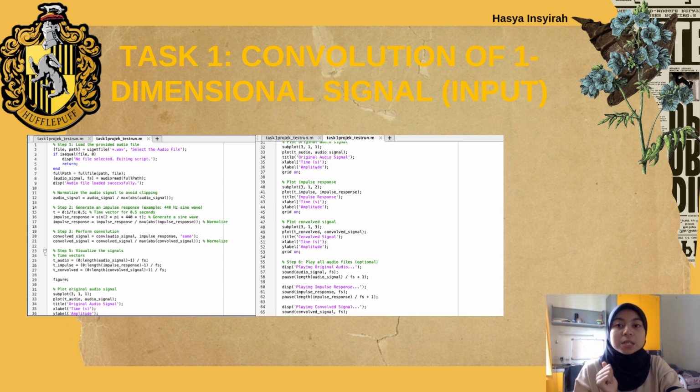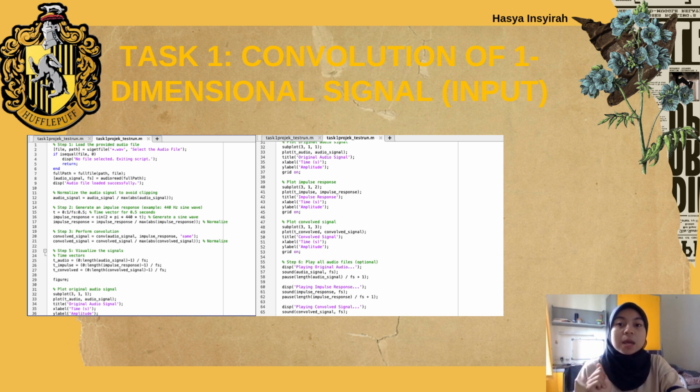And then third one, the convolution is performed using the command conv, which combines the audio signal with the impulse response. This step actually modifies the original signal based on the characteristics of the impulse response, creating a transformed version. The convolved signal is then normalized to prevent amplitude issues.